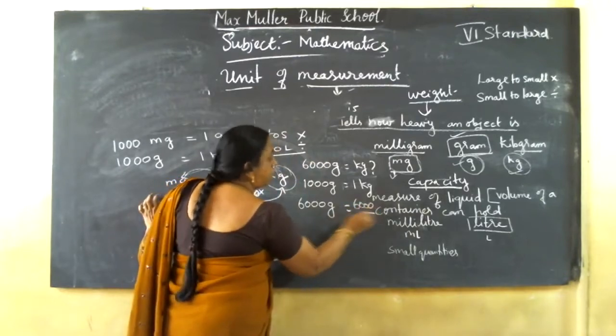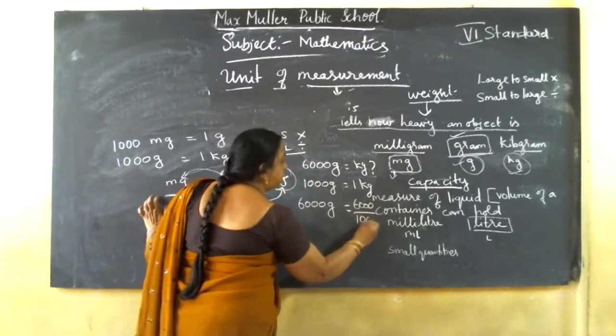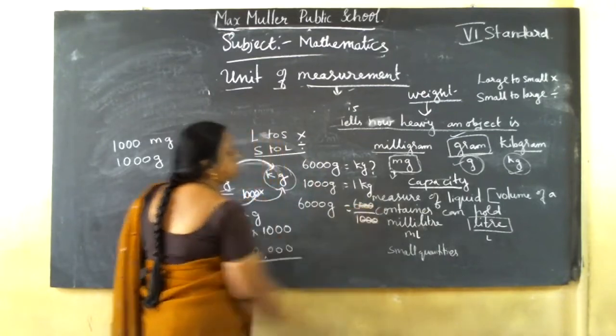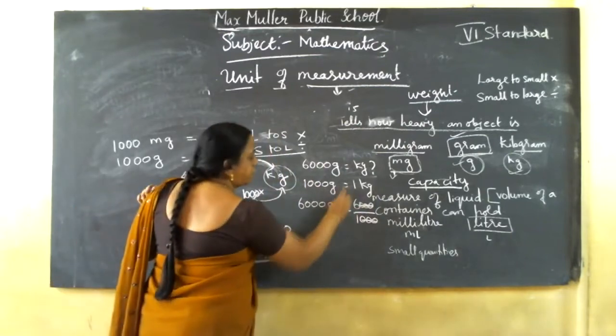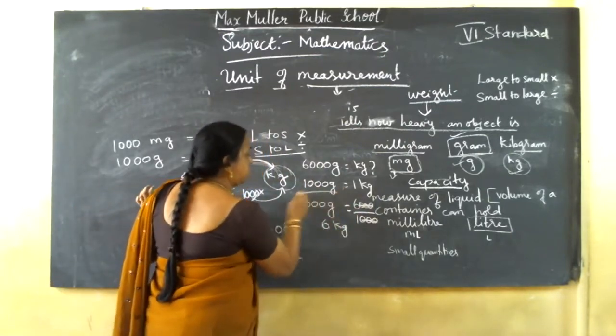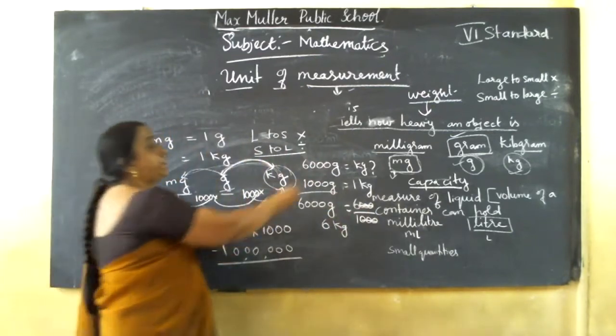I taught you the shortcut method for division. 6,000 divided by 1,000, the zeros cancel. So what is the answer? 6 kg. Now 6,000 grams is equal to 6 kg. Got it?